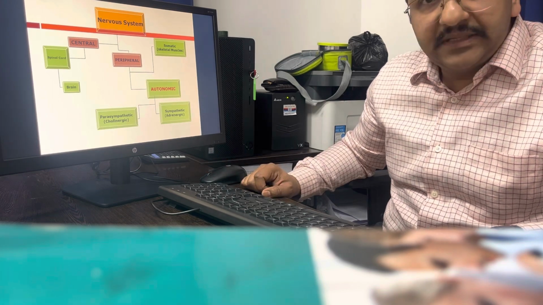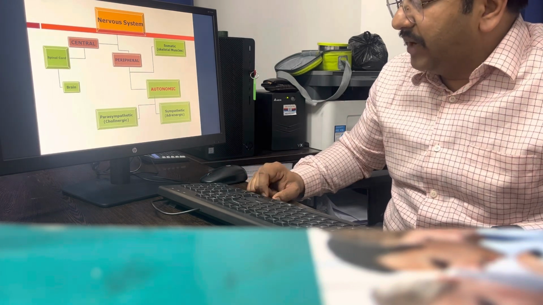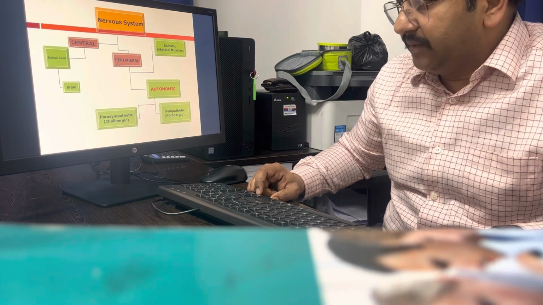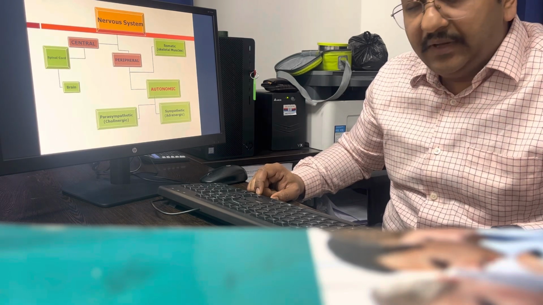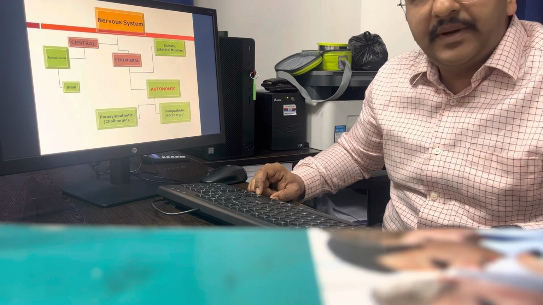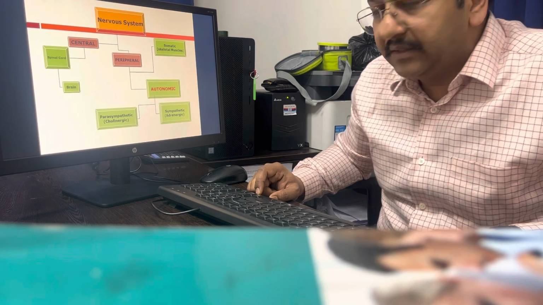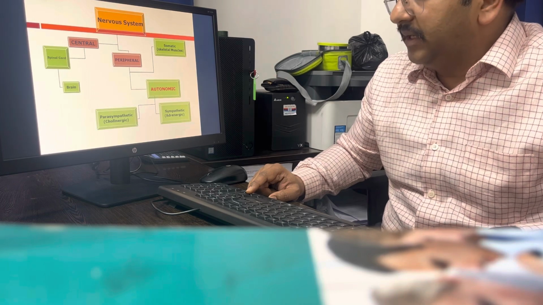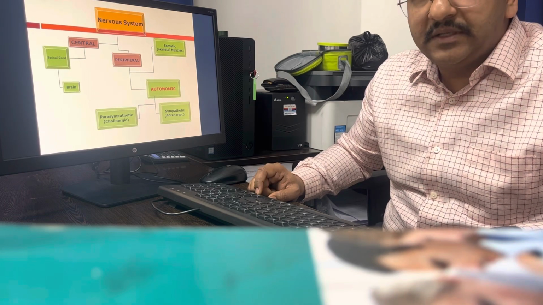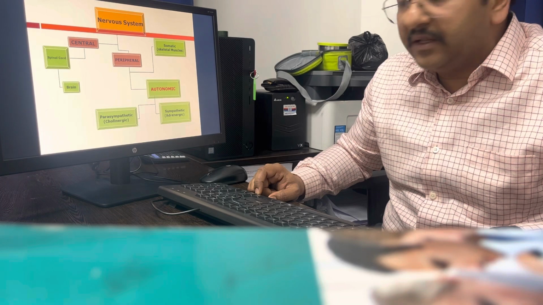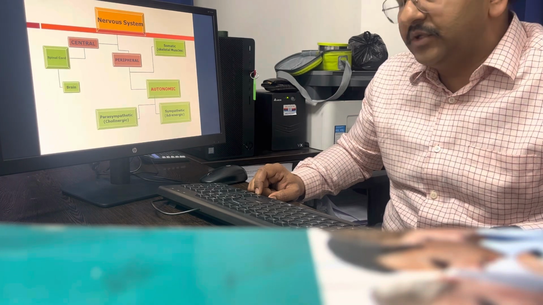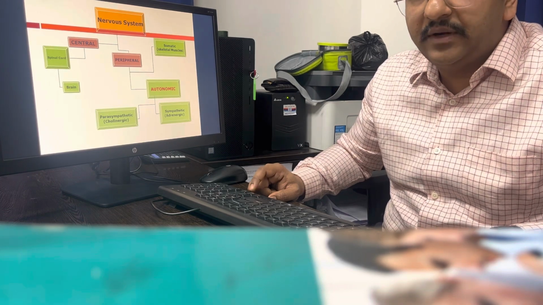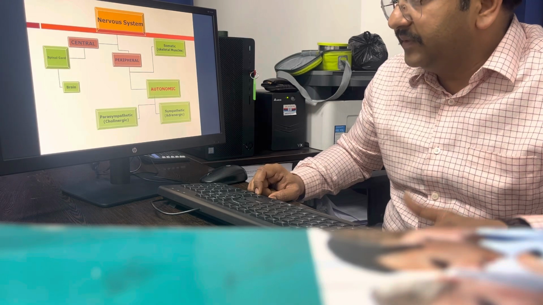As the name suggests, it does not require any control; it is autonomic. In the autonomic system, we again have two divisions: the parasympathetic and the sympathetic. The parasympathetic is also known as cholinergic because the neurotransmitter here is acetylcholine, and the sympathetic is also known as adrenergic because the neurotransmitter here is adrenaline, noradrenaline or dopamine, as we will see later on.